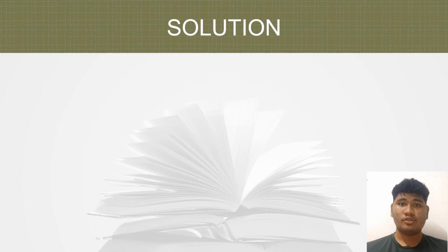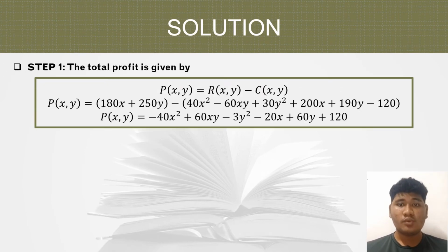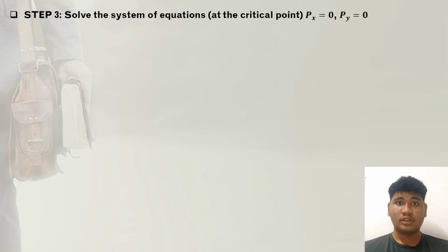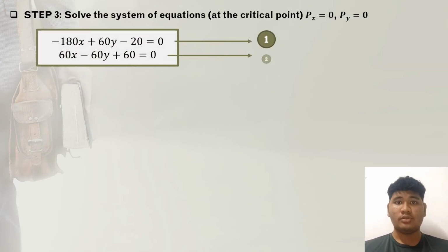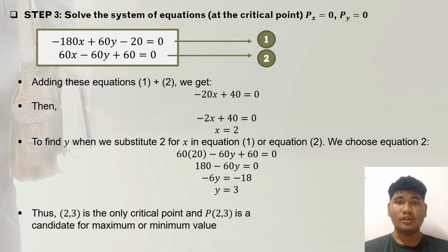There are a few steps here. Step 1, firstly we must state the profit function, and then secondly we differentiate the function and obtain the different outcomes, which are Px, Pxx, Py, Pyy, and last but not least Pxy. Next, we must solve the system of equations by finding the critical point. We set Px and Py equal to 0 to get two equations so that we can perform simultaneous equations to find the x and y values. As we can see here, (2,3) is the only critical point, and also P(2,3) is a candidate for the maximum or minimum value.